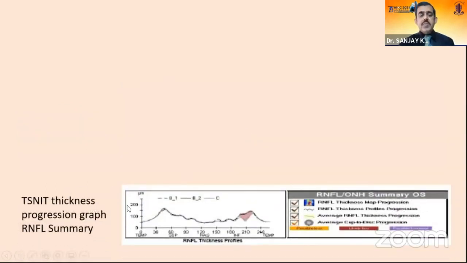TSNIT thickness graphs of different examinations are superimposed in this plot, and then it's color coded to show how much it has progressed over a period of time. Like over here, we see a red area which has progressed over a period of time. The RNFL is thinned out. Then we have a summary table which tells us whether it is no progression, a possible progression, or a likely progression.